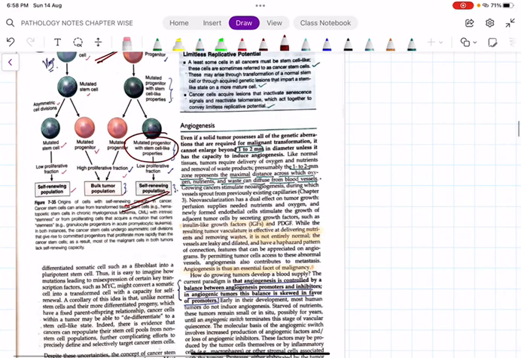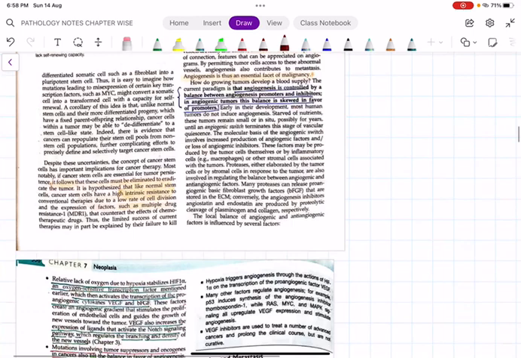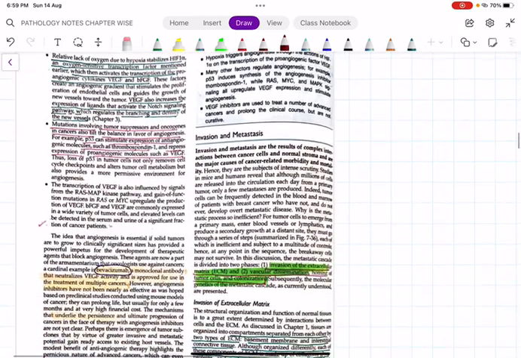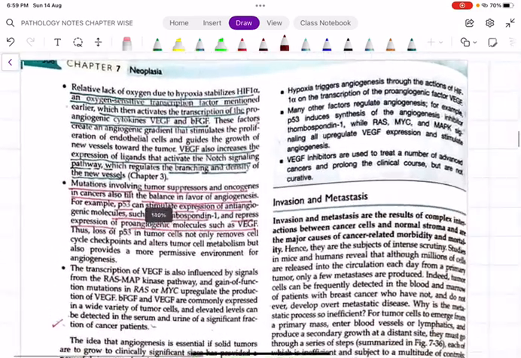What do you mean by angiogenesis? Unless and until there is increased vascularity, the tumor cells cannot grow. So the formation of new blood vessels is what we call angiogenesis. We have a lot of angiogenic and anti-angiogenic factors, and there is always a balance between these.